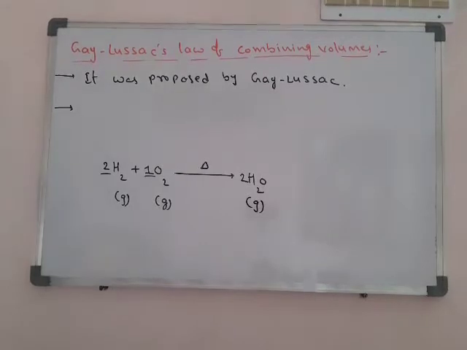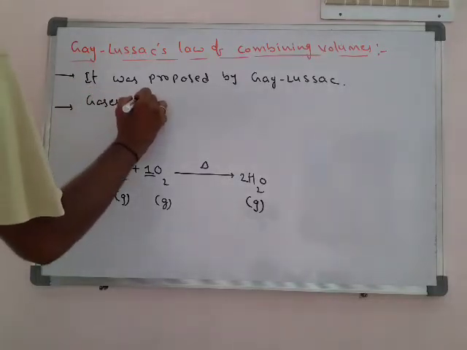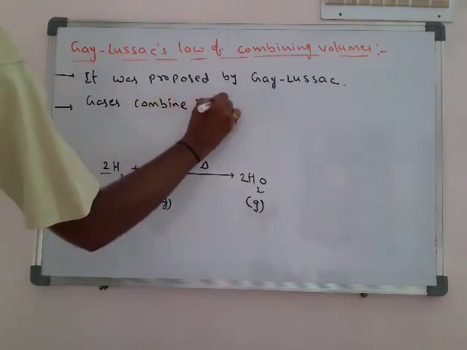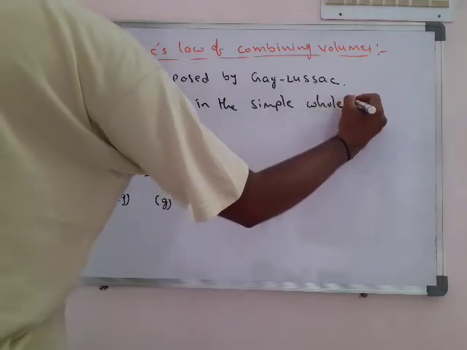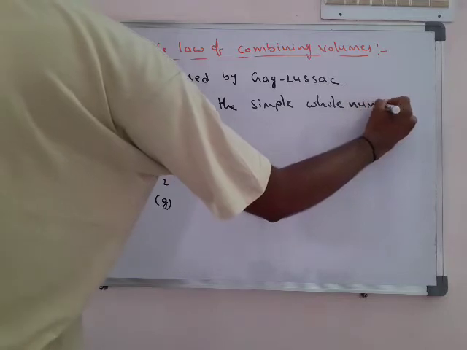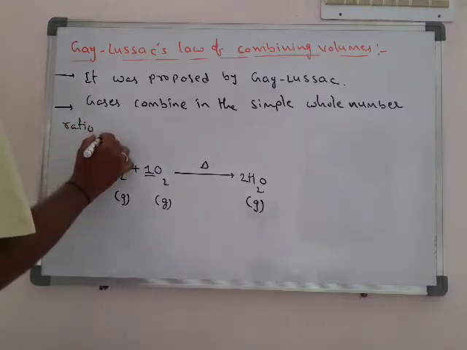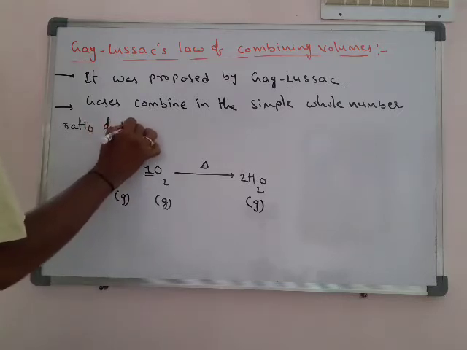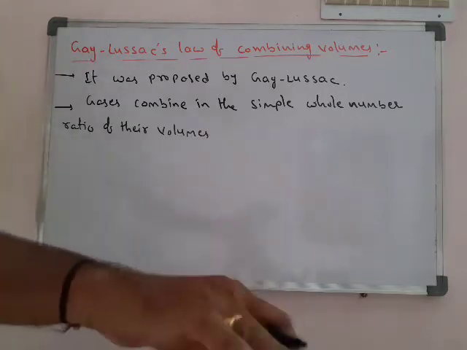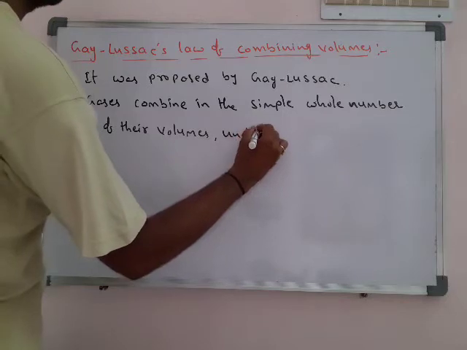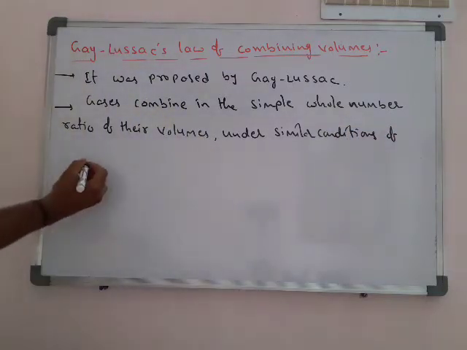So we can write the law like this: gases combine in a simple whole number ratio of their volumes under similar conditions of temperature and pressure.